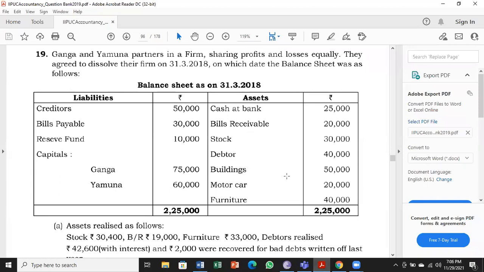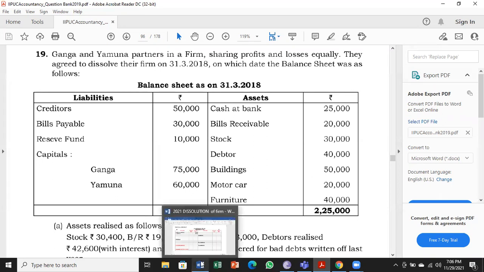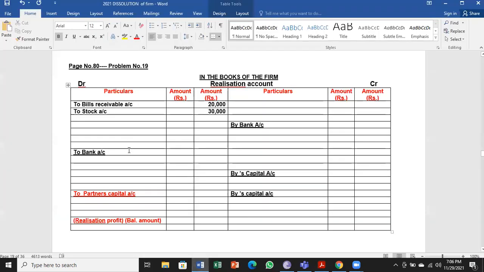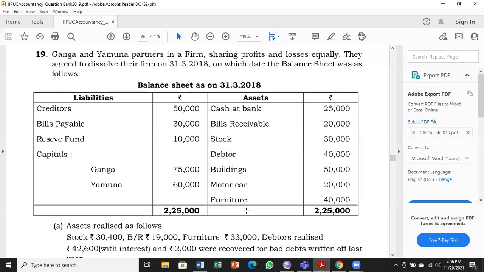Next, debtors and building, 40,000 and 50,000. I'll take that to the debit side. To debtors account 40,000. To buildings account 50,000. So these assets are closed now in the ledger.